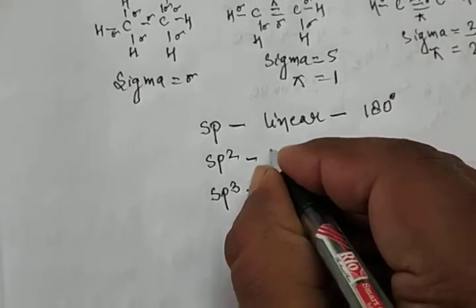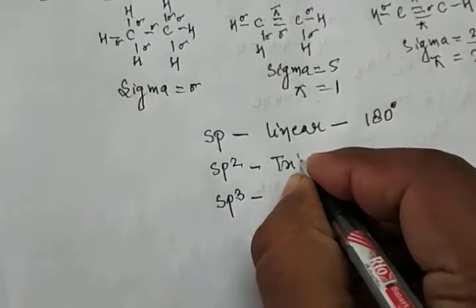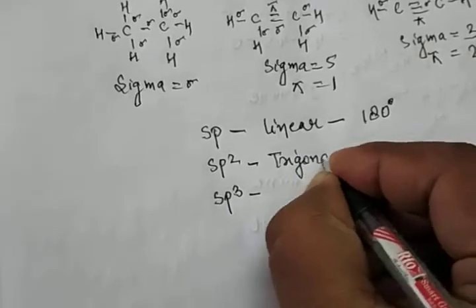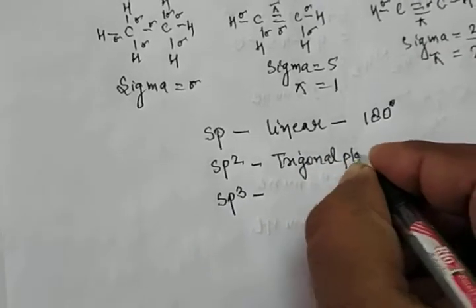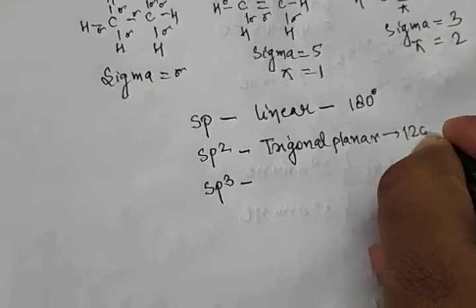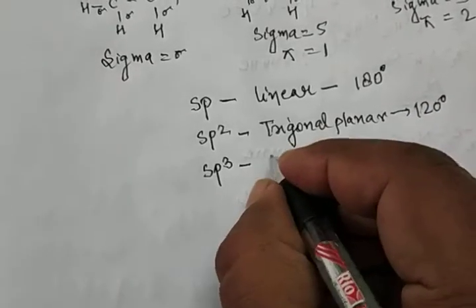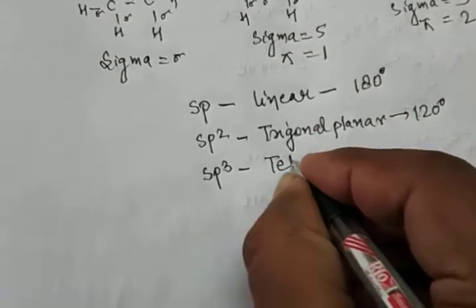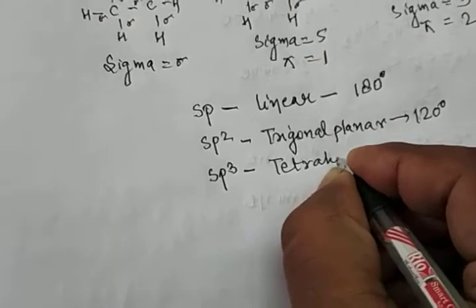And sp2 is what? Trigonal planar, and the angle is 120 degrees. And sp3 is what? Tetrahedral structure.